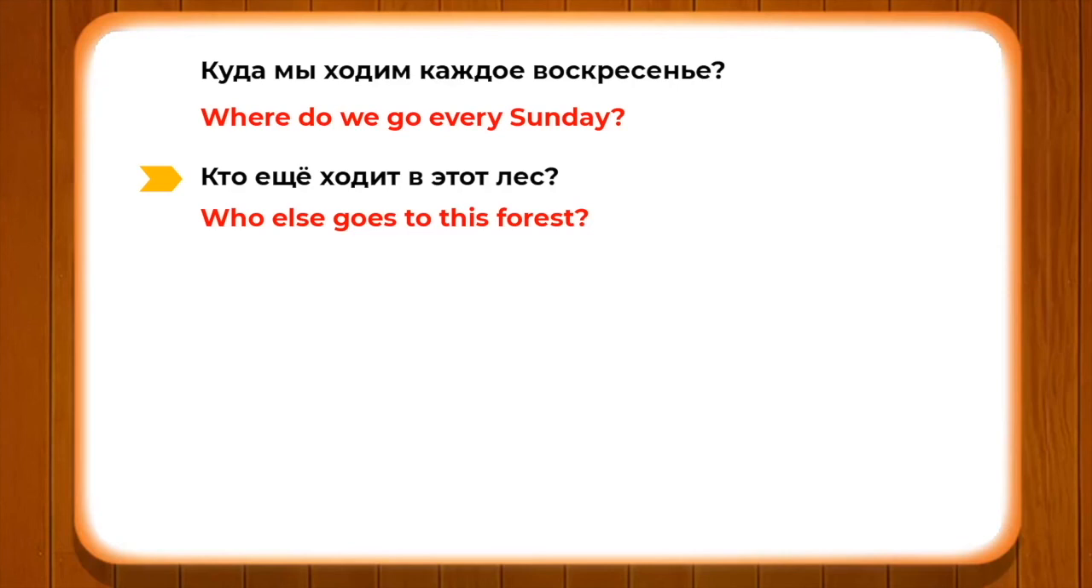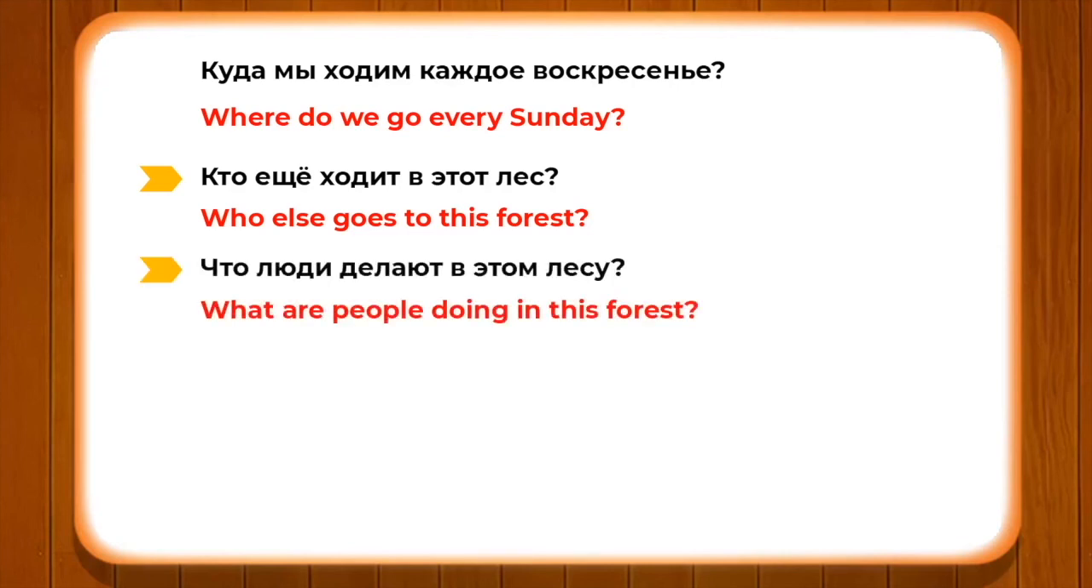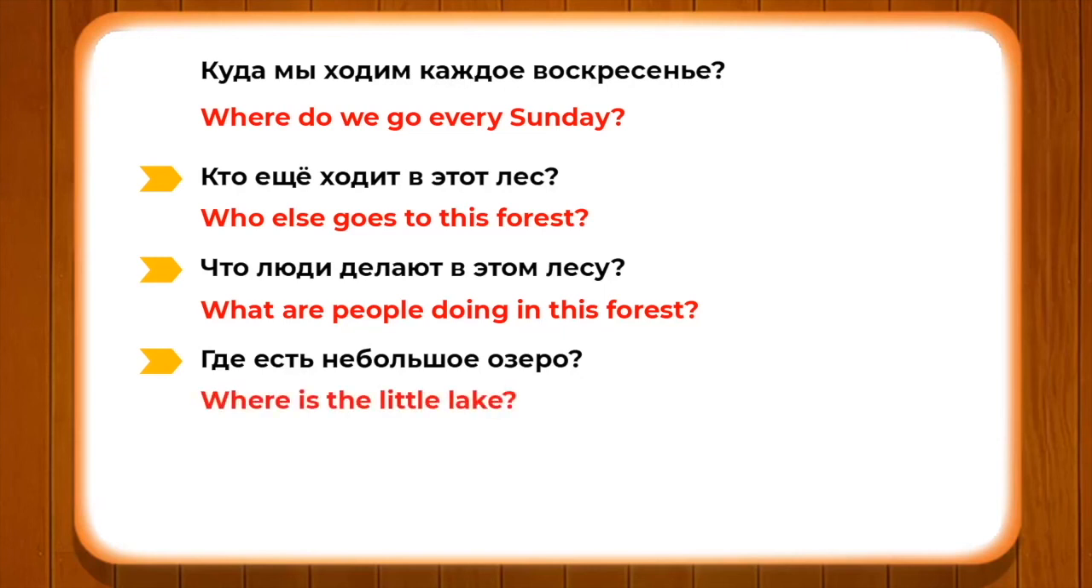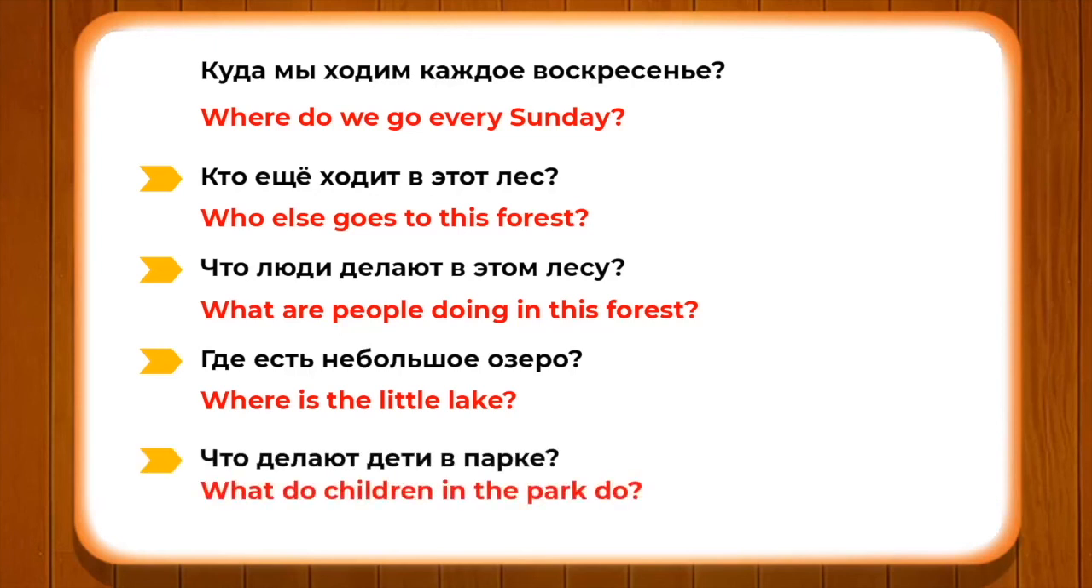Then the third one is: что люди делают в этом лесу? This is a particular case of the prepositional case, where we are asking what people do in this particular forest. The next one is: где есть небольшое озеро? Where do we have a small lake? Then we have: что делают дети в парке? What do the children do in the park?